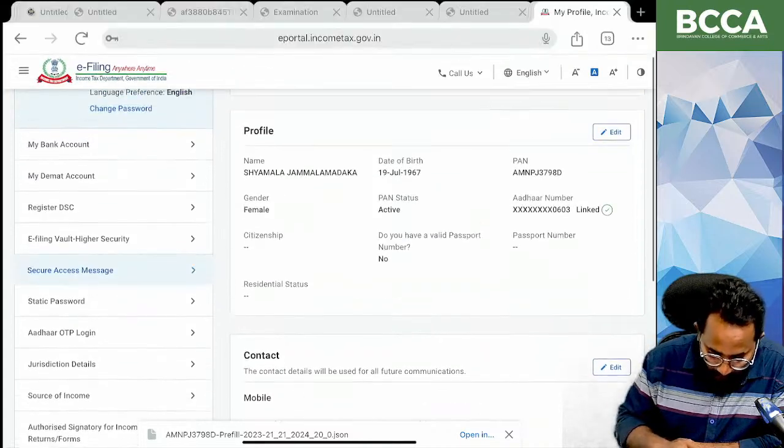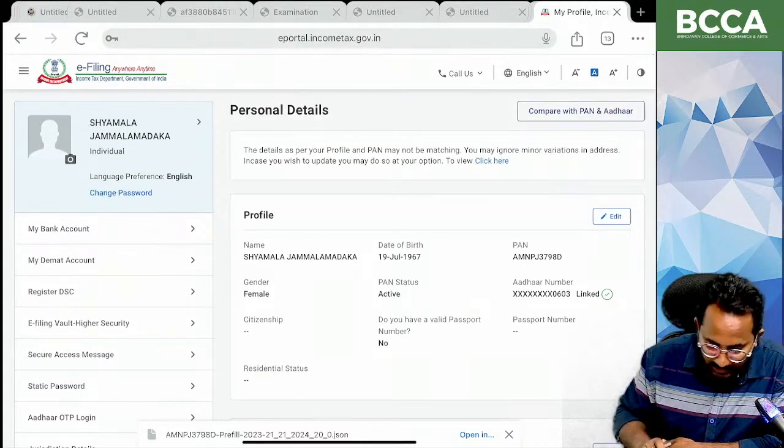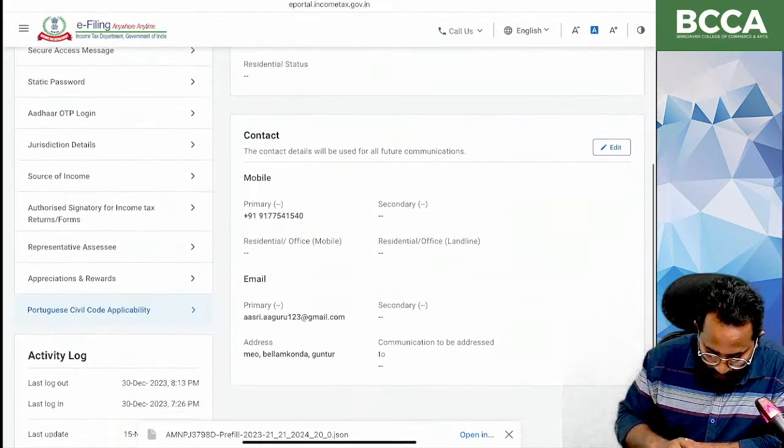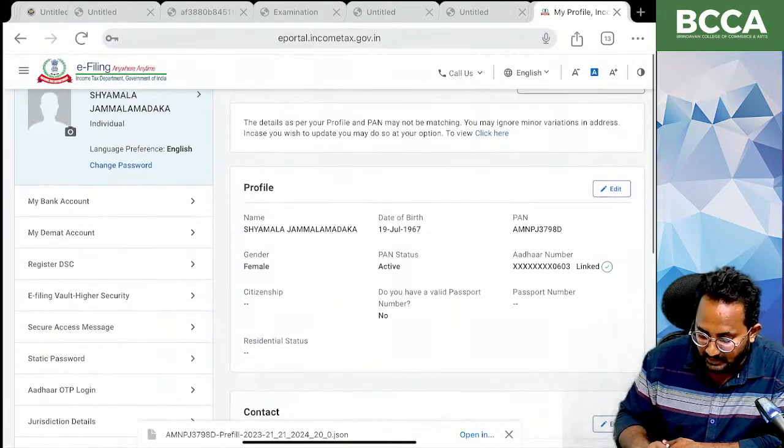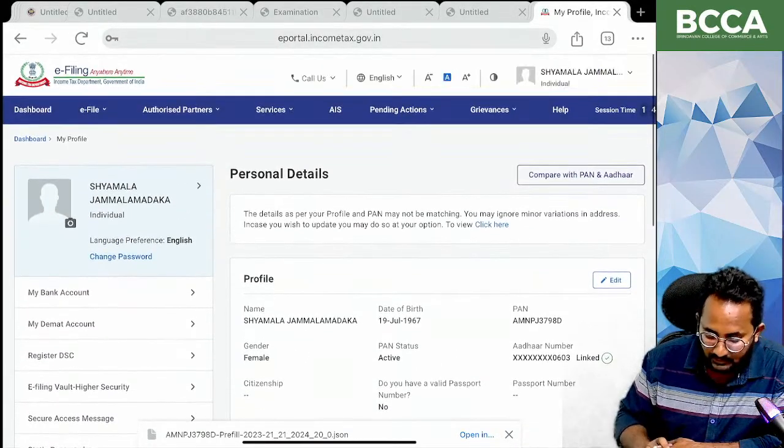And this is the profile of Huma Shamala. And you can update all the things in the profile also. If you want to change the address, you can change the address. You can change any details also. Next.